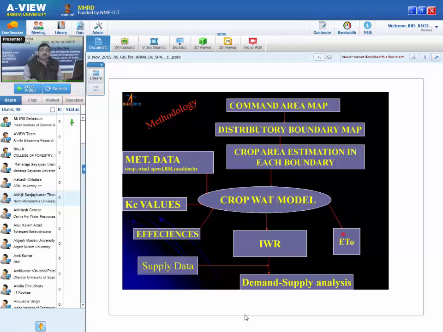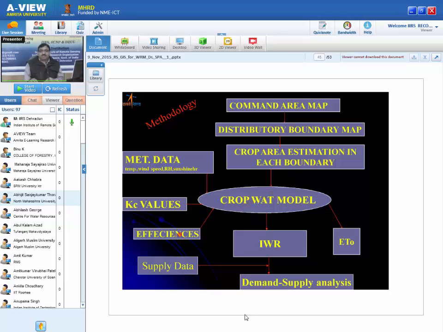But if you have the full meteorological data, like minimum temperature, maximum temperature, wind speed, relative humidity, and sunshine hours, then of course you can use the FAO CROPWAT model, which is very simple. It is just like a calculator. You can download it from the FAO website, simply put in this information, and multiply by the Kc, and you will get the actual evapotranspiration.